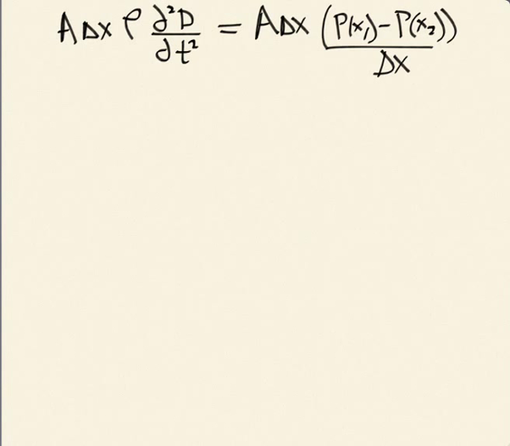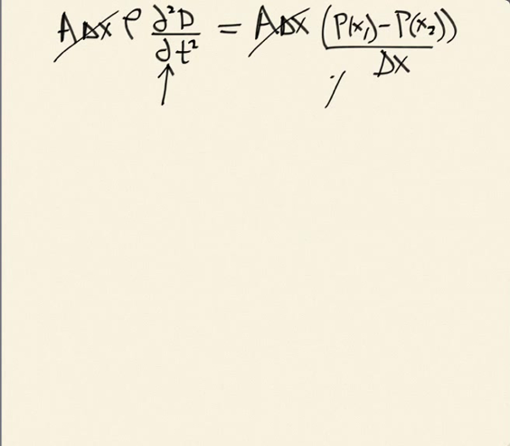Now what I'm going to do is take the limit where delta x goes to 0, and that's going to turn into a derivative. I'm going to cancel these first, so now I can get rid of the volume. That drops out, and then take a limit. Really I've already taken a limit here, because I just said let's use the acceleration as d squared dt squared, but that's assuming I'm at one point. And of course in that box that I drew, the displacement is going to vary with position. So this is effectively already taking the limit where my box is small.